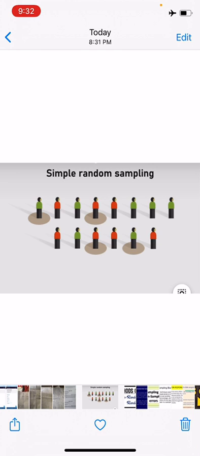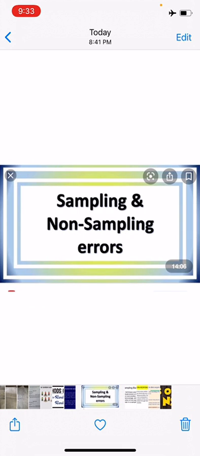Nowadays, programs are used to select random samples. So what is random sampling? Random sampling is one where the individual units from the population are selected at random. That means all the units of the population have an equal chance of being selected as the sample. Now next we will see sampling and non-sampling errors.